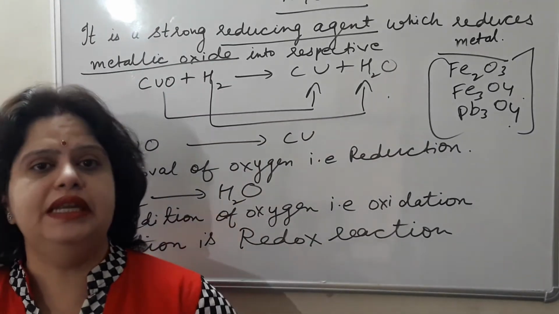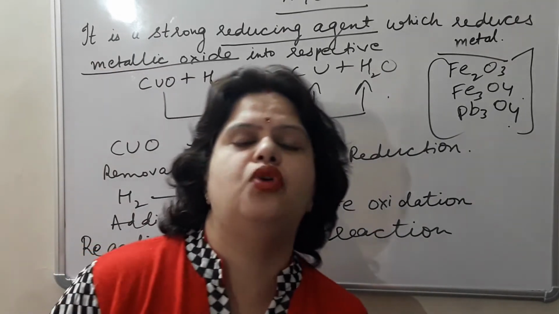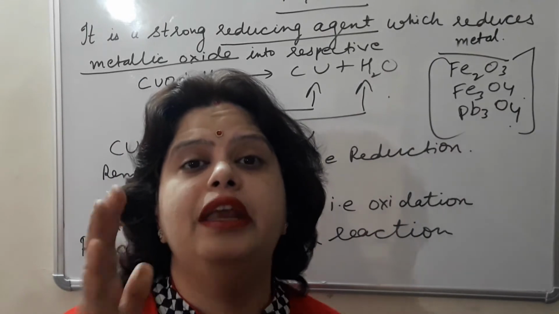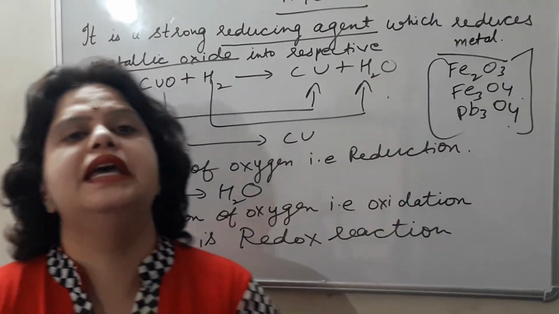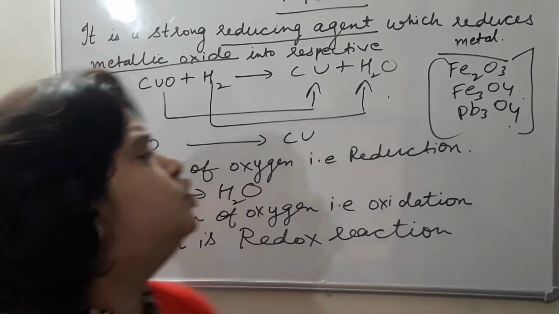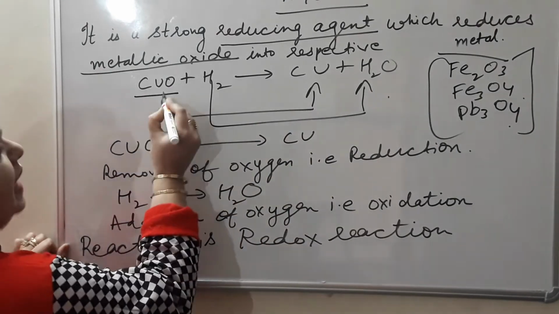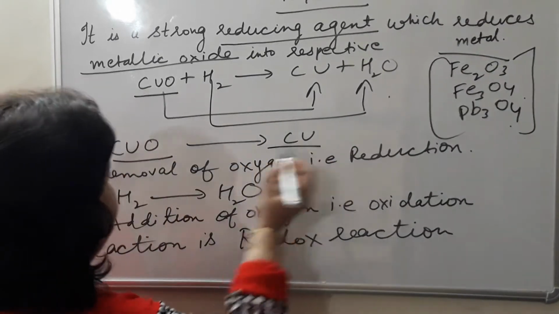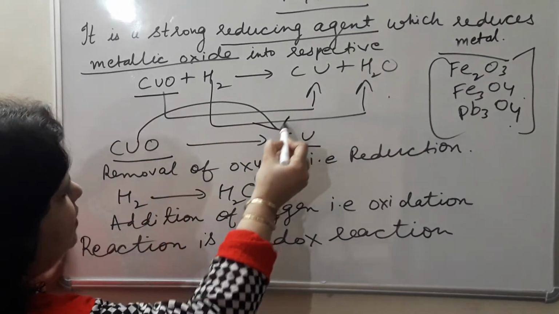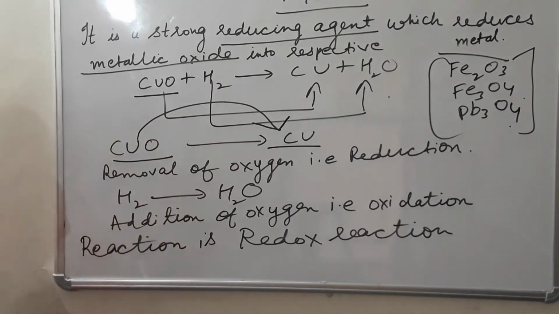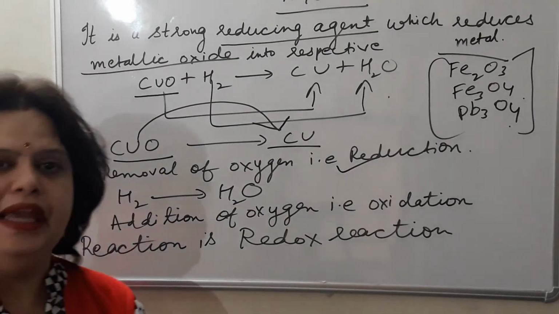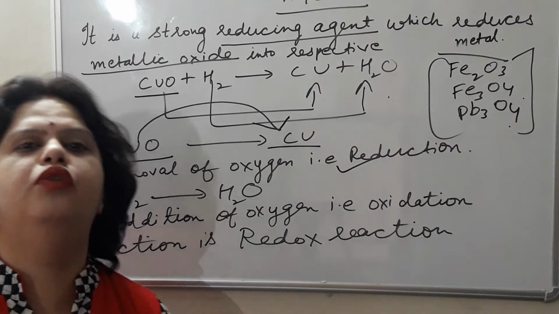And reducing agents are such substances, elements or compounds, which either add hydrogen to a particular substance or remove oxygen from a particular substance. They are known as reducing agents. So in this example, with the addition of hydrogen, copper oxide changes to copper. In this process oxygen is removed. So removal of oxygen is reduction. Either addition of hydrogen or removal of oxygen.